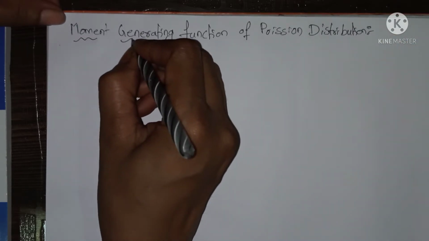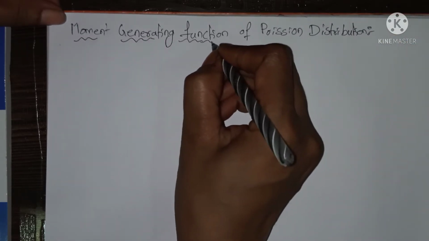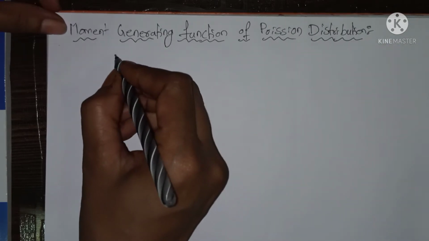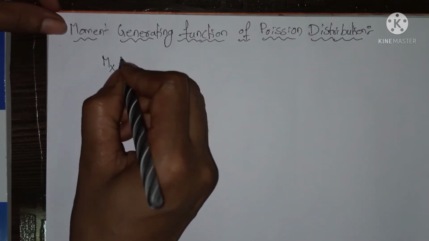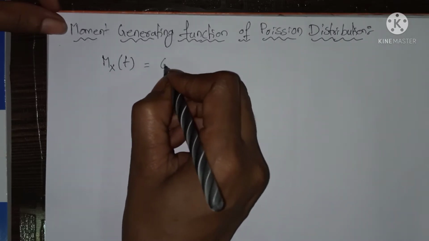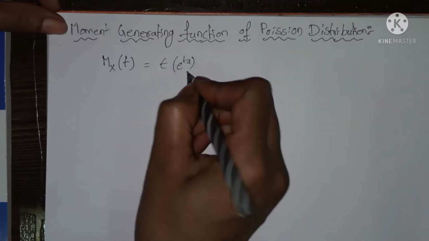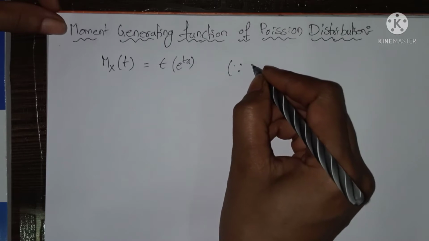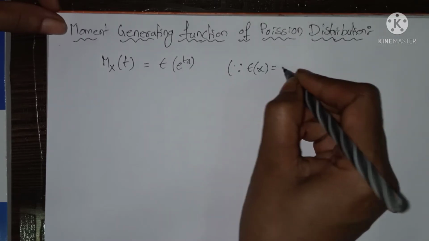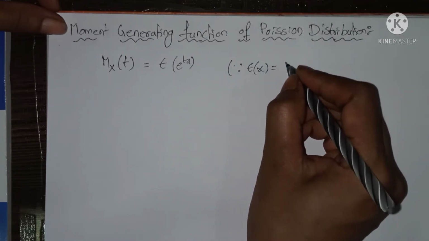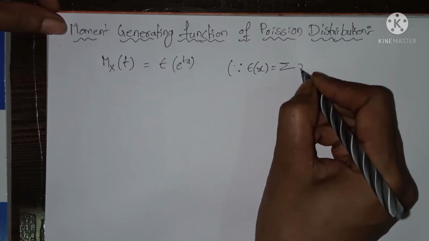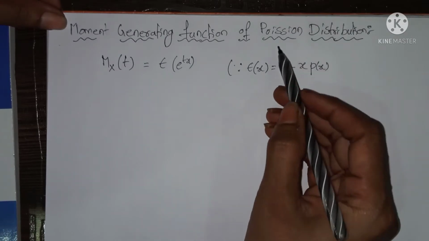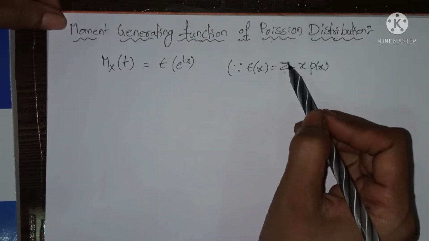Okay, so we all know that moment generating function is denoted by what? Mx of t. So Mx of t equals, its formula is expectation of e power tx. We can write this expectation in the form of a discrete series, summation x into p of x. Here we have to write the limits. So Poisson distribution limits are from 0 to infinity.